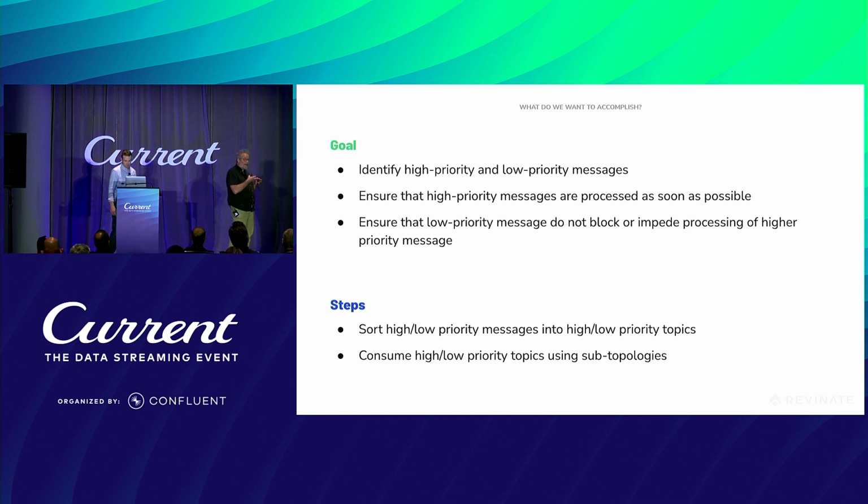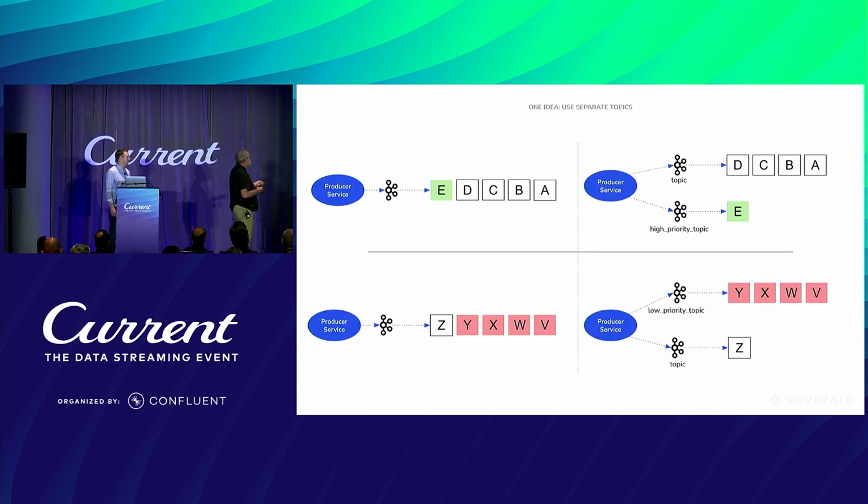Once the producer actually sees that it's priority, we need some way to ensure that that high priority message is executed as soon as it possibly can be, and that the low priority messages aren't going to block anybody if we can avoid it. There's a couple of steps here. We're going to sort the high and low priority messages into their own topics, and then we're going to look and see what we can do with that. So the first step is to sort them into different topics.